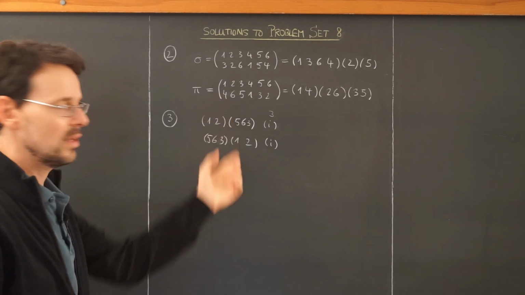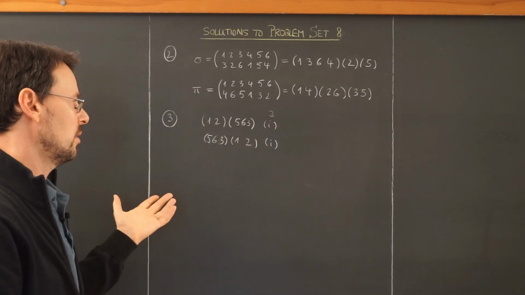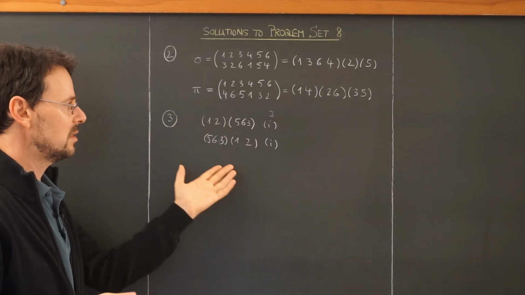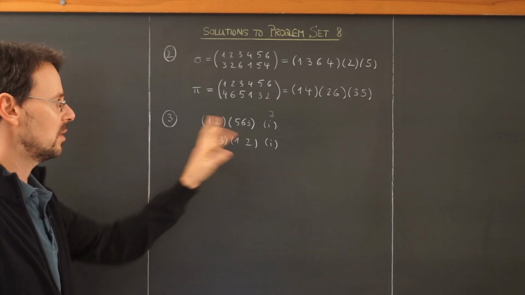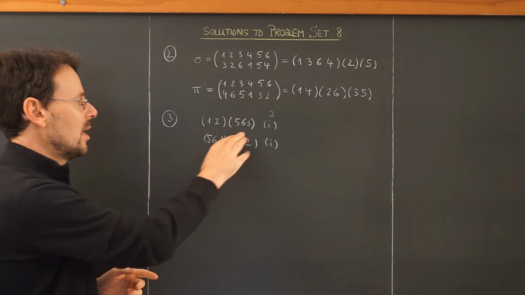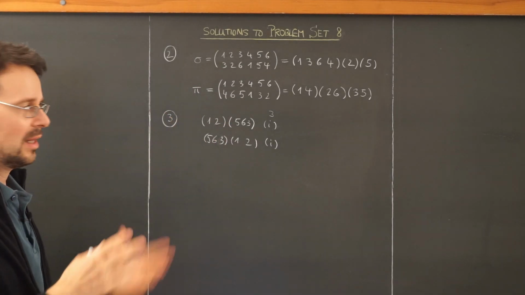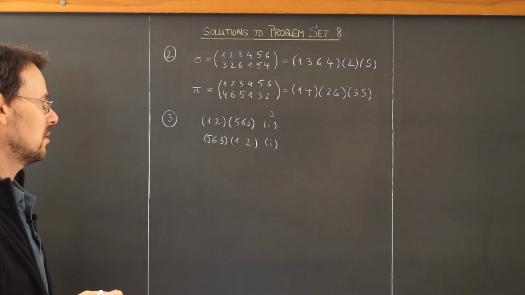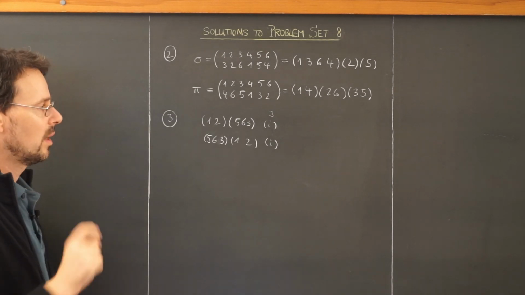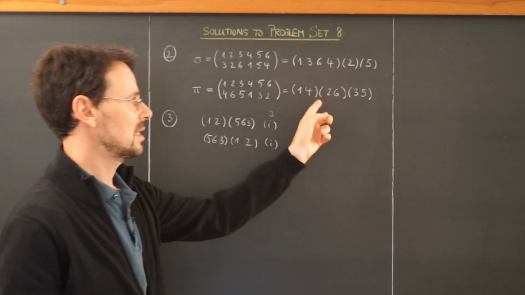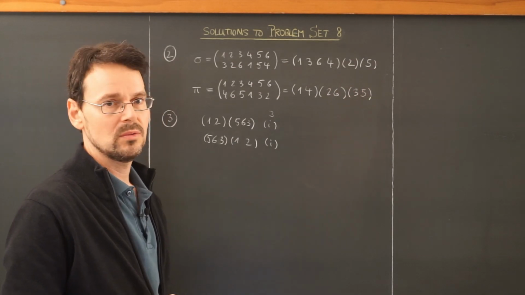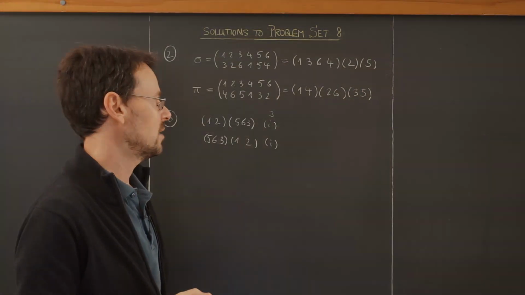So both agree on the number 3, and so on. And this clearly shows that disjoint cycles always commute, because the order here doesn't matter at all, because all the numbers here have nothing to do with the numbers here. They are left invariant. And that's it. But it's good to remember, whenever you have disjoint cycles, you can permute the order as you wish.